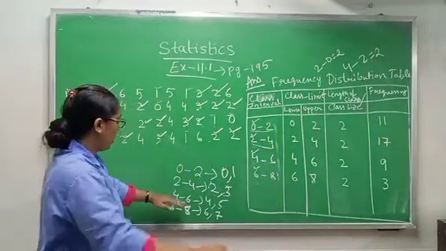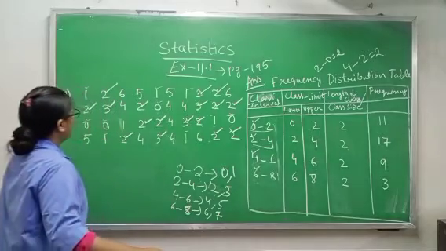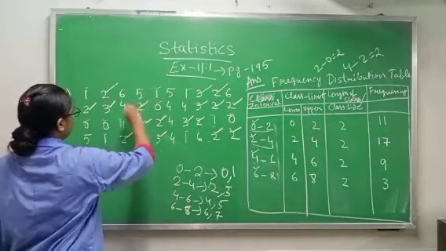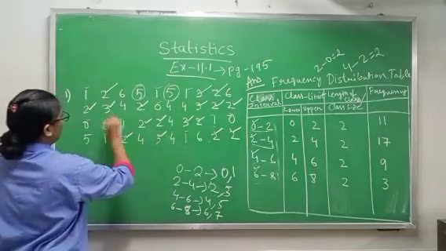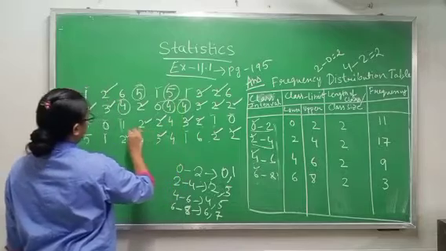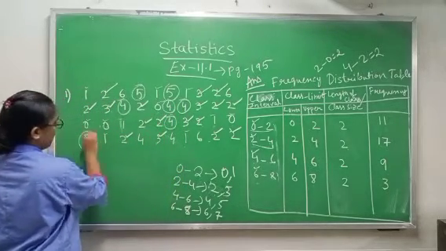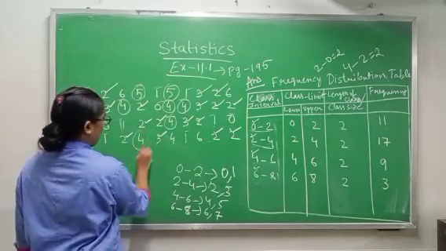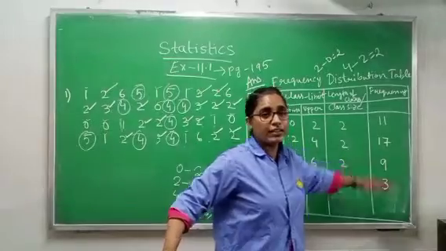Okay. Now we have to count 4 to 6. It means 4 and 5 only. Okay. Now 4 and 5. 1, 2, 3, 4, 5, 6, 7, 8, 9. Okay. That is why I have written 9 here.